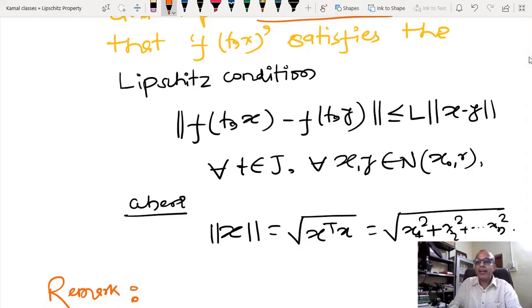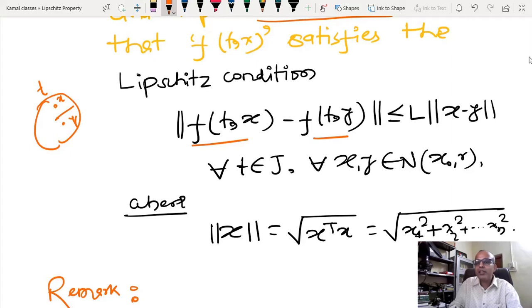So you can see here f(t,x), f(t,y). Inside this ball, I am going to select two points x and y. Corresponding to these points, with time t here, I have the first function and after that the second function. I am going to see the distance between these two functions.